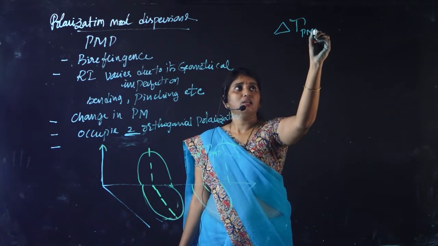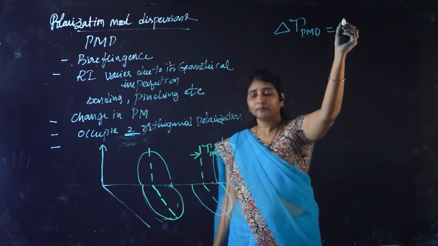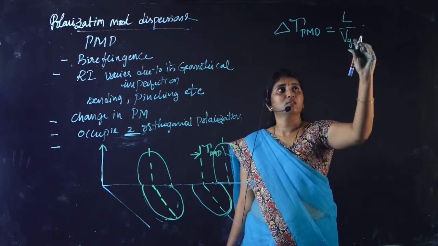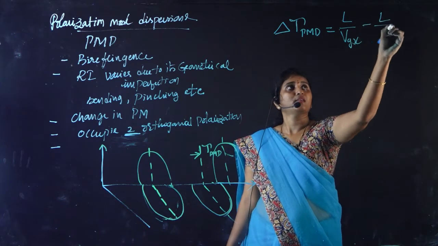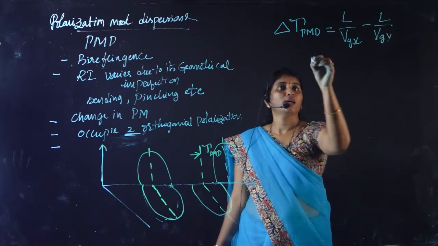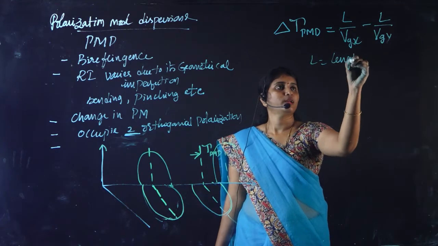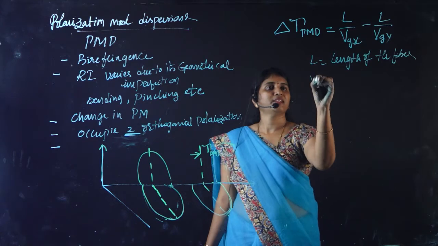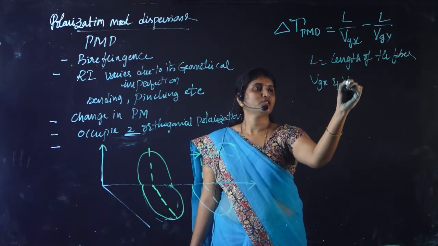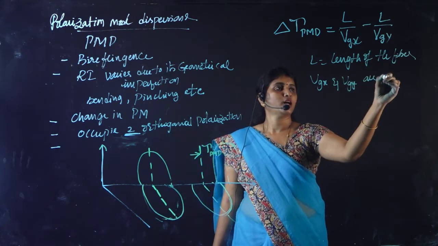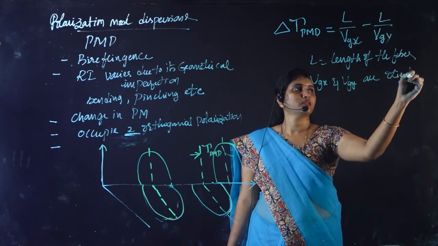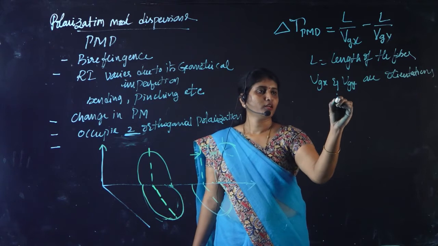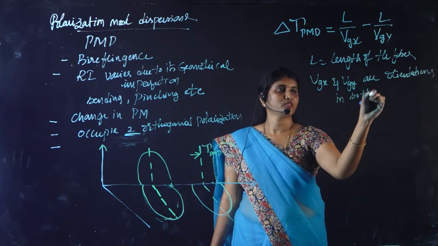This time delay is given by L by Vgx minus L by Vgy, where L is the length of the fiber, and Vgx and Vgy are the group velocities of the pulse in both orientations.